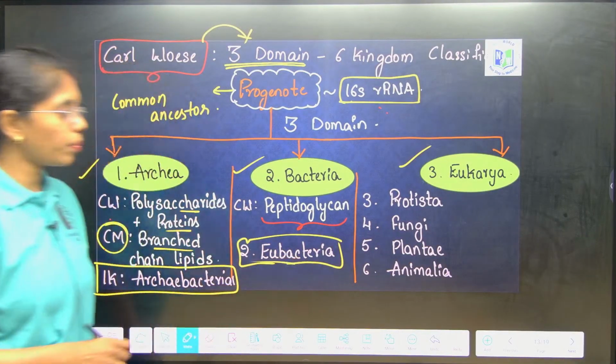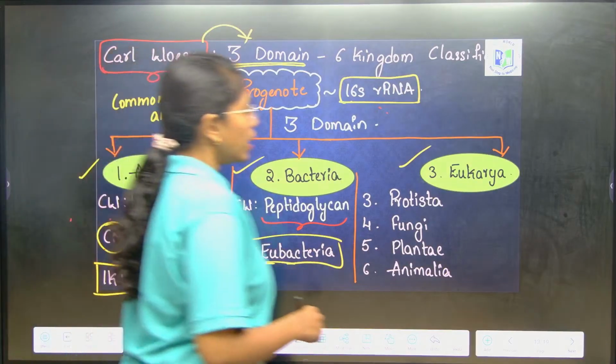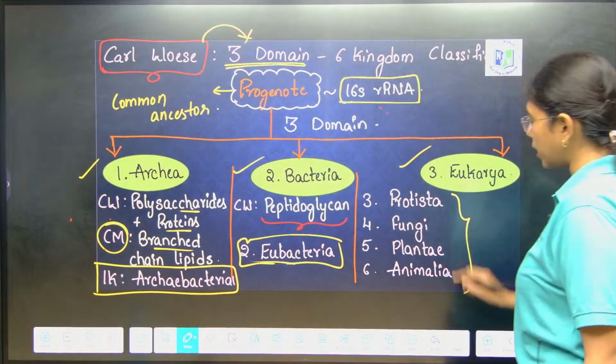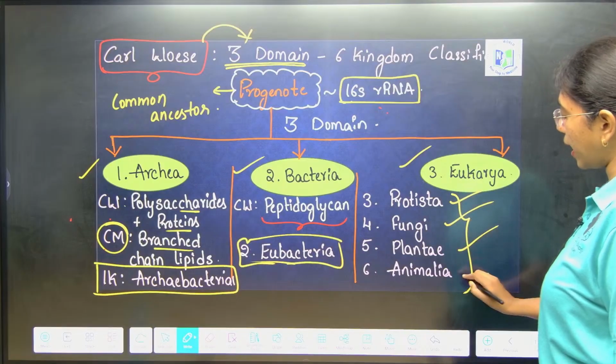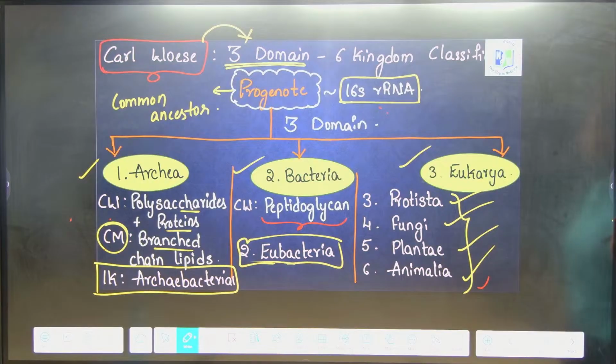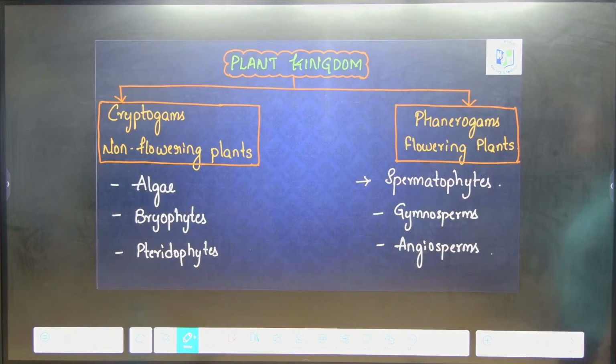Third, Eukarya has 4 kingdoms: Protista, fungi, plantae and Animalia. Got it? These are the 6 kingdoms and 3 domains, with a common ancestor, the progenote, which has 16S rRNA in common. This is all about the 6 kingdom system of classification.